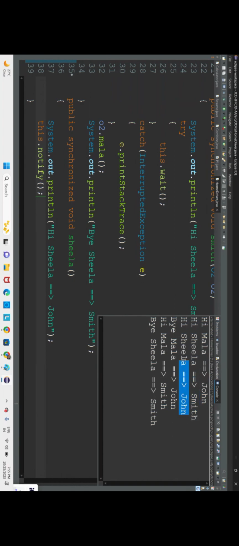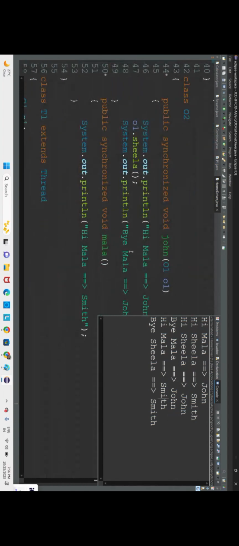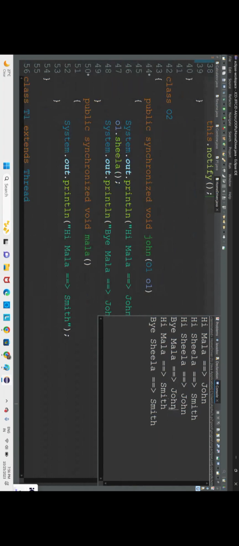So John has talked to Sheila and John has gone to Smith's house. He spoke to Mala. Then John has to tell bye to Mala. John's work is done. Then again Smith's work starts. Smith is telling hi Mala and bye to his sister Sheila. So this is how inter-thread communication happens.